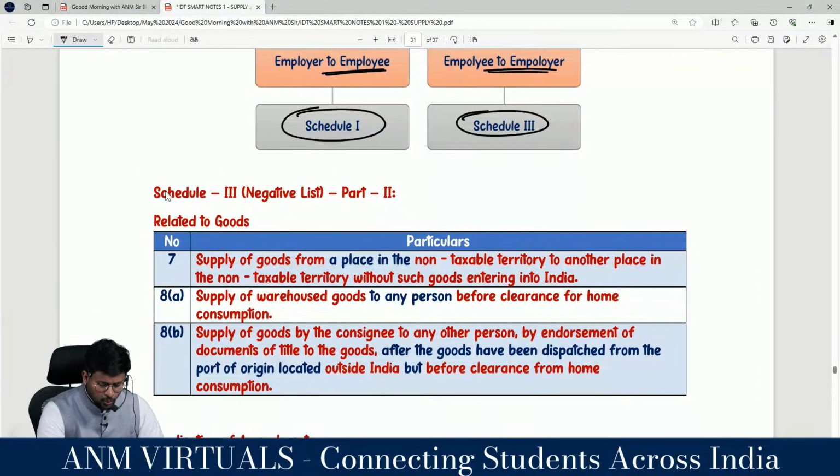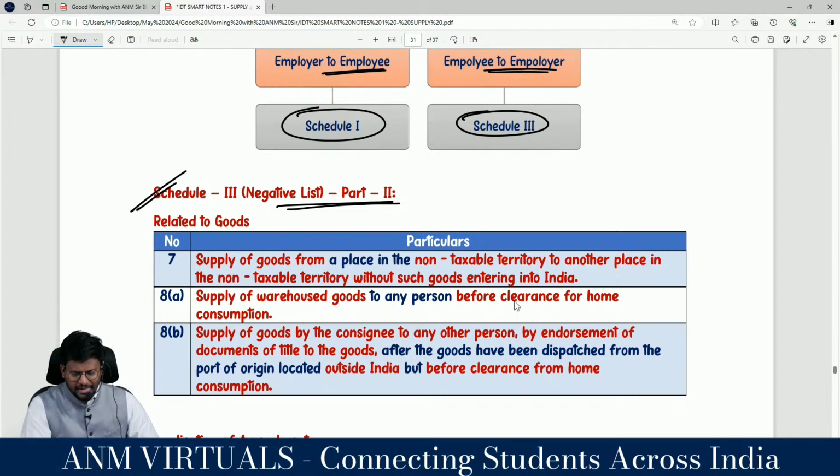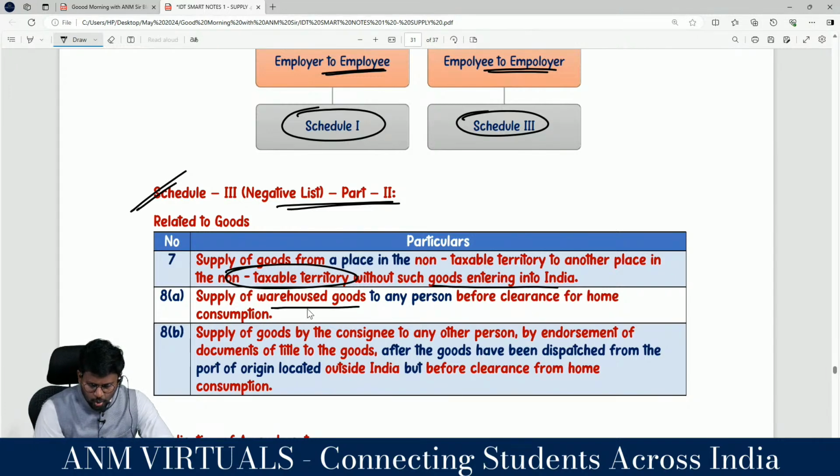Correct? We have Schedule 3 negative list, Part 2, items related to goods. Supply of goods from a place in the non-taxable territory to another place in the non-taxable territory without such goods entering into India will not be treated as supply in India. Correct? Then, supply of warehoused goods to any person before clearance for home consumption.